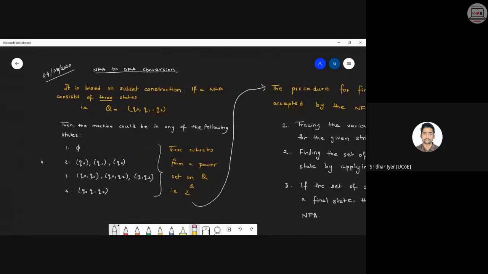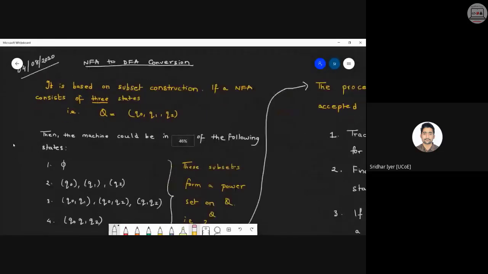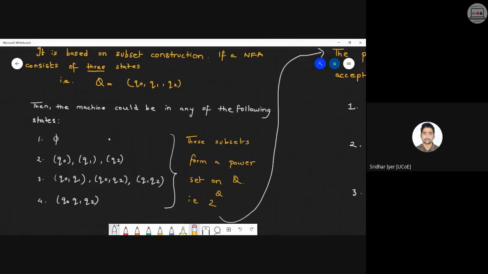The very first step is if at all we are given an NFA. Okay. Now let's assume that our NFA consists of three states. आपको question में दिया हुआ है. It may be having three states, but what happens is NFA is non-deterministic in nature. Correct? So it can be in any of the following states. Have a look what are those states called as.